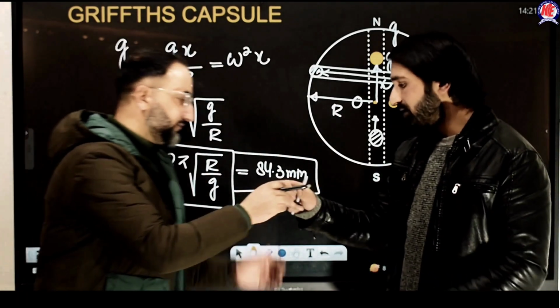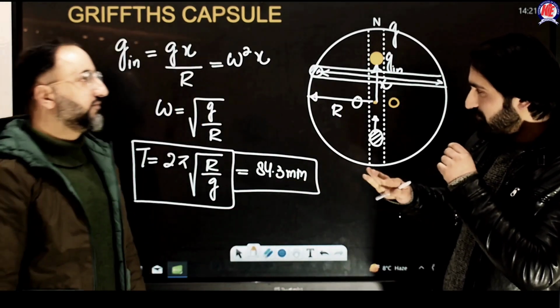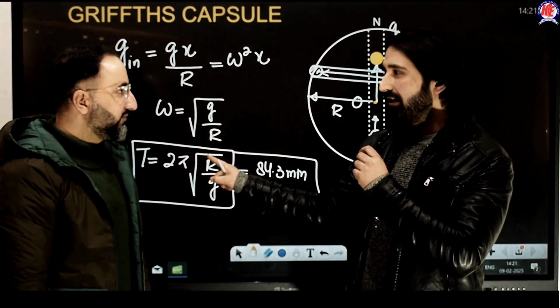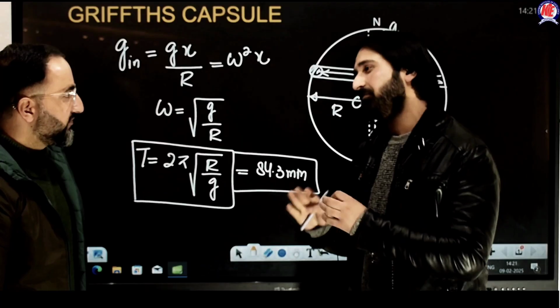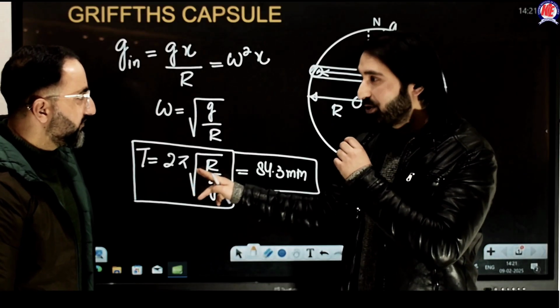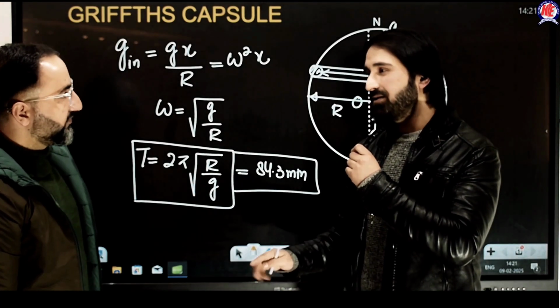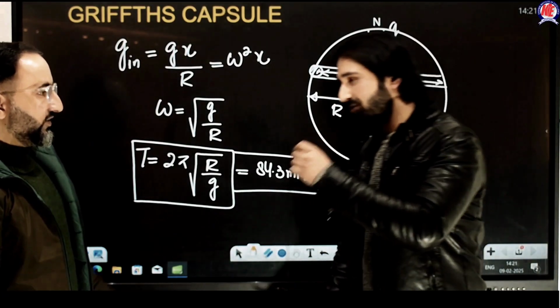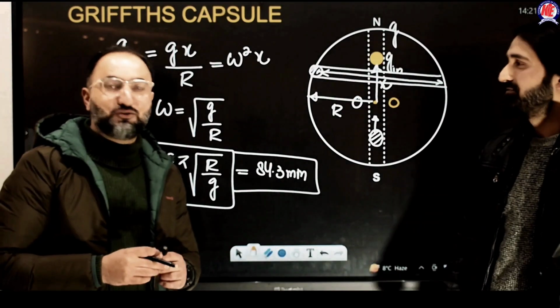Exactly. We are done with the mathematical part of it, but for the love of those who study physics, people from physics tend to call this a magical equation: T equals 2 pi under root of R by g. There are other facets associated with it. So this equation, it's a beautiful equation.